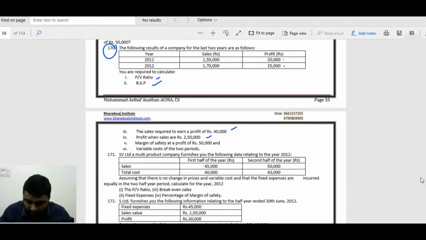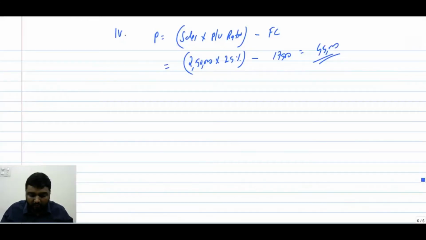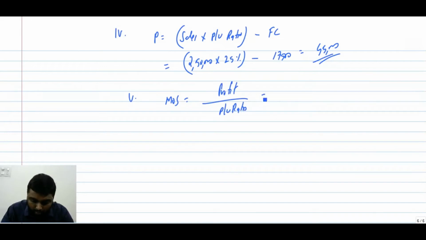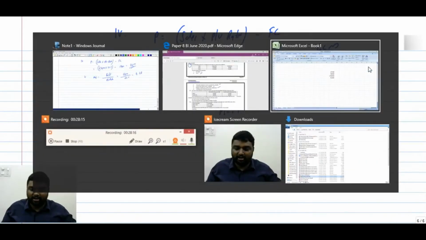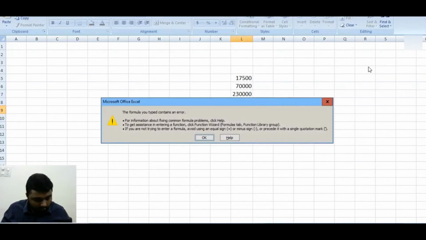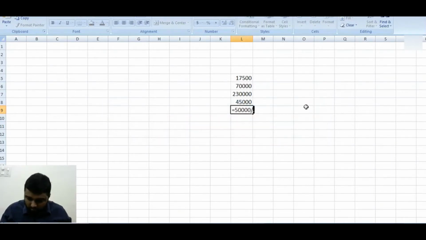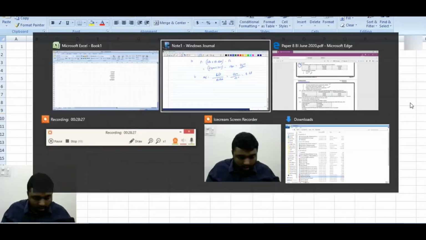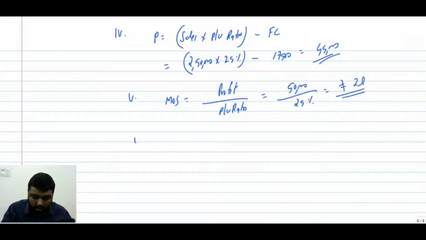The fourth is over. Now the fifth one: margin of safety at a profit of 50,000. What is the equation for margin of safety? Profit divided by PV ratio. The profit we want is 50,000 divided by 0.25, which is 2 lakh. Correct. The margin of safety will be 2 lakh.